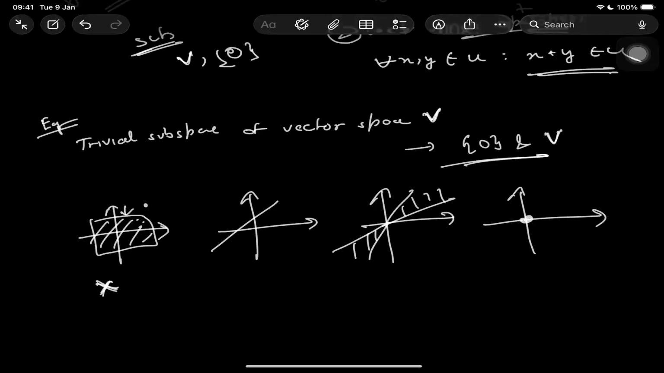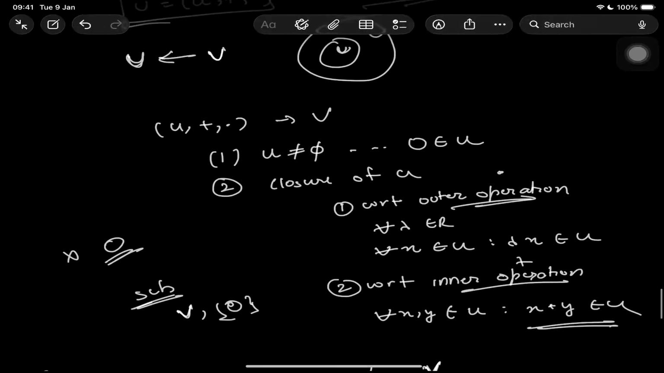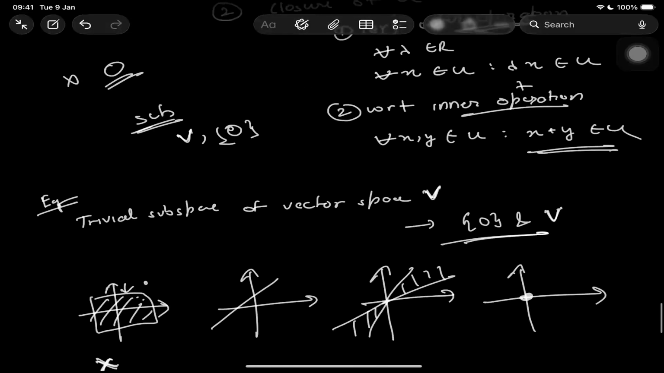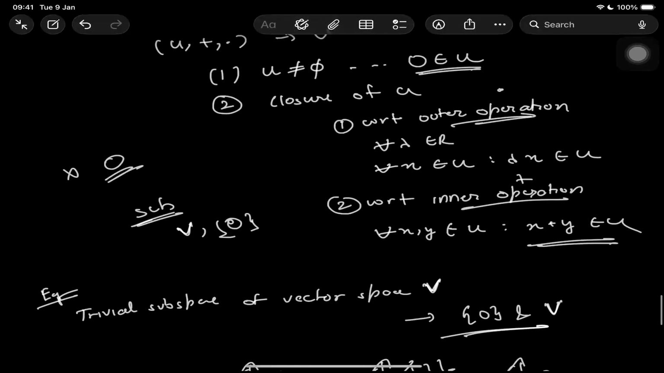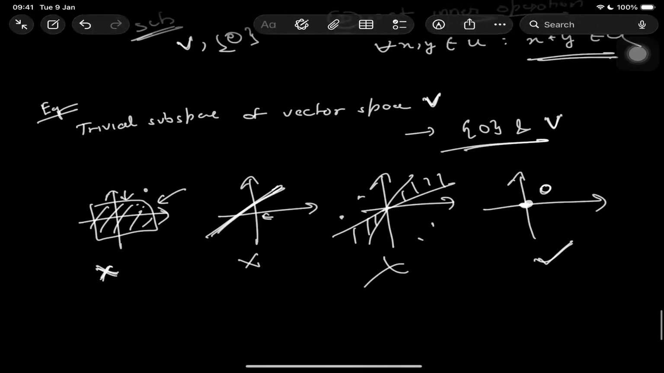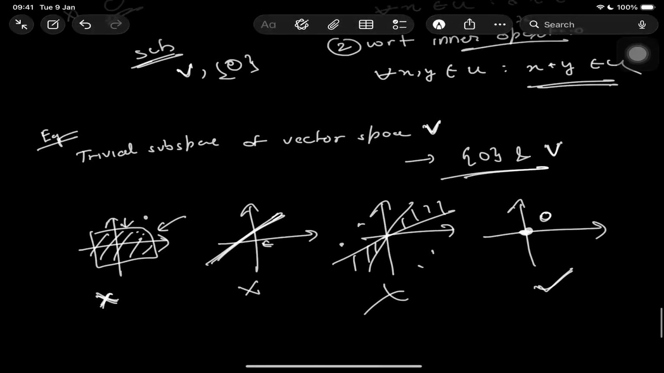Then here, as I told you, 0 must exist in a subspace, and here 0 is off this line, hence this is also not a subspace. Now in this one, again the same thing that we found here, any element can come outside when we do any operation, so it's also not a subspace. And this is one, because in this our only set is 0. So 0 satisfies the outer operation, the inner operation, and this condition. So yes, this is a subspace.